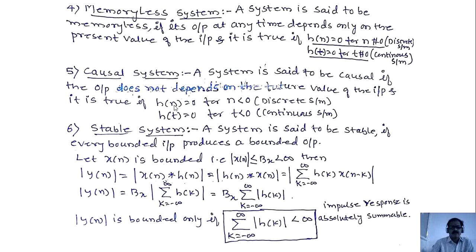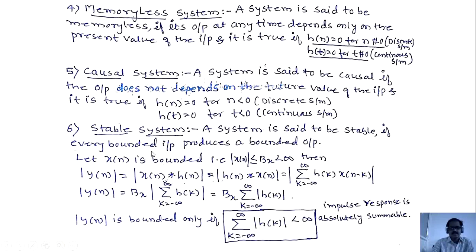If the impulse response amplitude is 0 for negative values of n or t, then the system is said to be a causal system. We identify causality just by observing the impulse response.